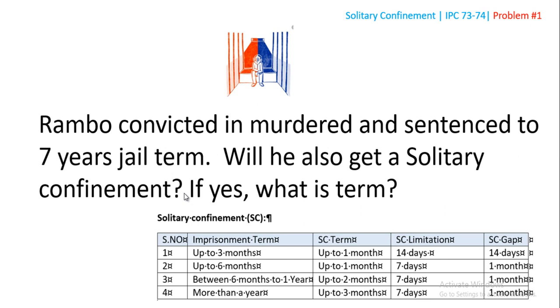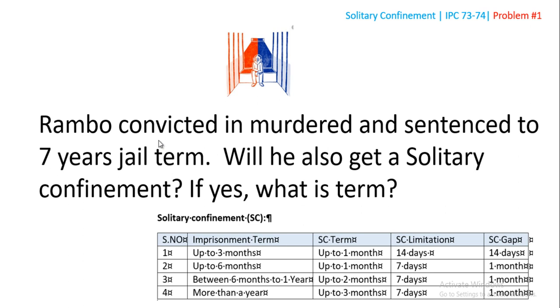It's not yes, it's not no. If you think very closely, generally, if the options are given, yes, 1 year, yes, 2 years, yes, 3 months, yes, then 4 months, just like that, then it is more than a year. 7 years jail term is more than a year, so he should get up to 3 months and 7 days at a time. The same kind of question if you get in mains exam, a written exam, not in a multiple choice one, for instance. So you need to answer this way.